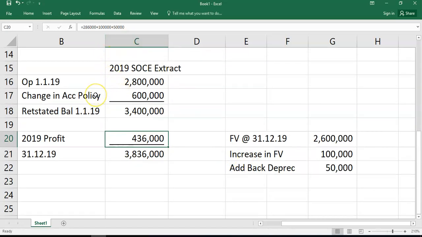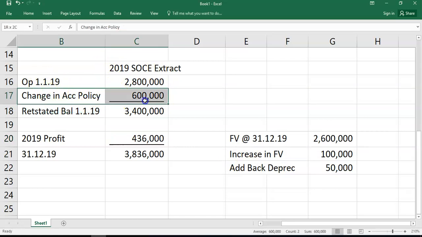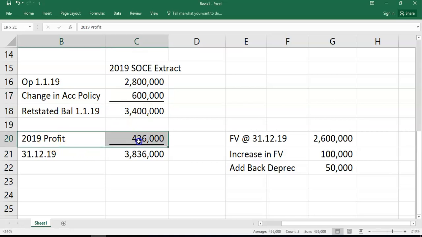Whenever you have a change in accounting policy, you put the net. This is what we call the retrospective adjustment, i.e. this is the impact on profits if that policy had been changed last year. The policy changed this year, you just put it through the P&L as normal, updating it, but you have to go back and retrospectively adjust it as well.